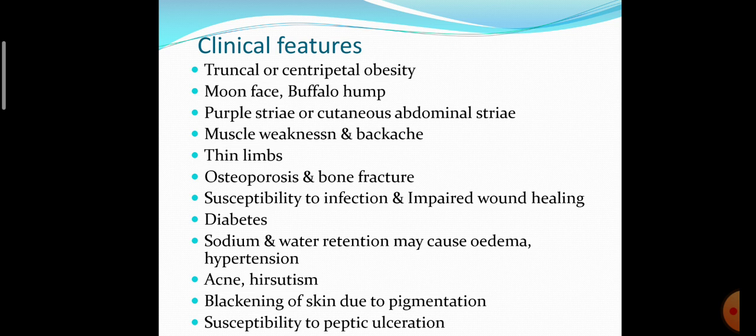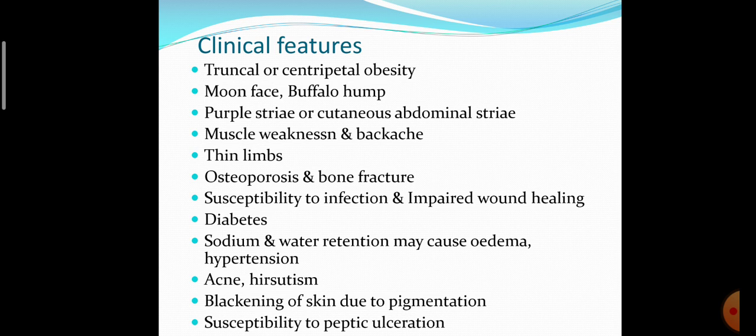Then excessive stretching of the skin and subcutaneous tissue occurs, so it produces purple striae and cutaneous abdominal striae. Due to protein breakdown, muscles become weak and back pain occurs. Limbs become thin because there is a negative nitrogen balance due to protein catabolism.